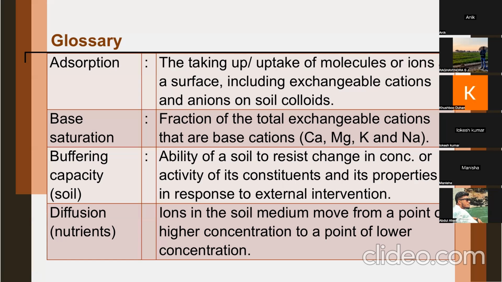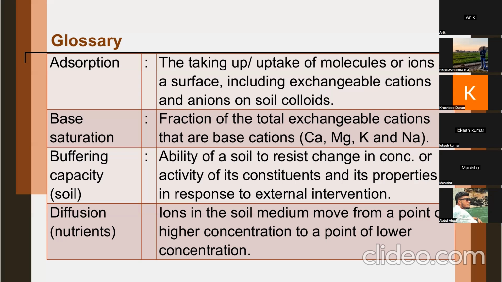Any soil scientist? If you do not know, please write it on your notebook and try to learn it. This property, amphoteric in nature, means if the need be, soil can act as a base. If need be, they can act as acid material. So you can know more about amphoteric property of the soil.